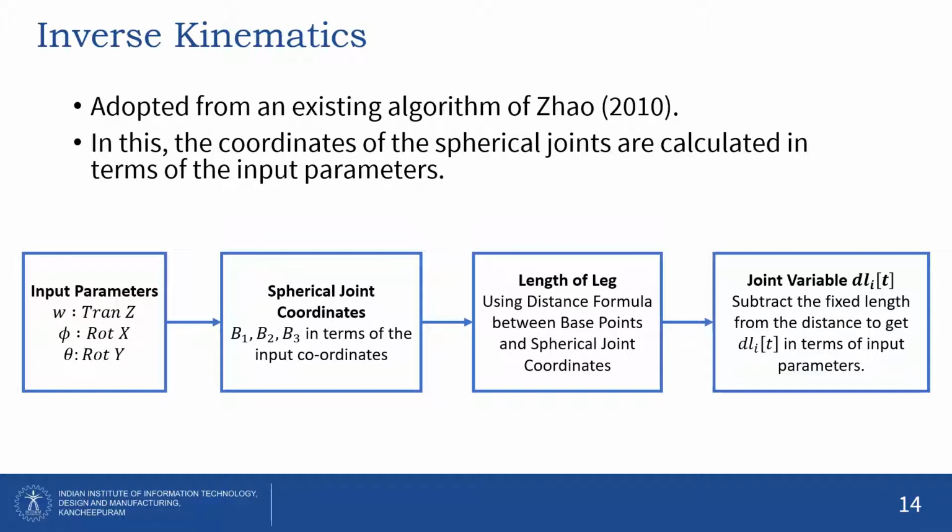This work is adopted from the existing algorithm of Zhao 2010. As we all know, RPS is a 3 degree of freedom manipulator. So the input will be the translation along the z-axis, rotation about the x-axis and rotation about the y-axis. From this, the spherical joint coordinates will be calculated, and using the distance formula, we can calculate the length of each and every individual leg, which will give us the joint variable dl as a function of time.